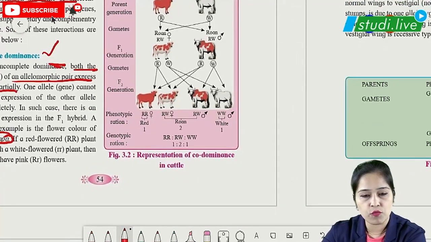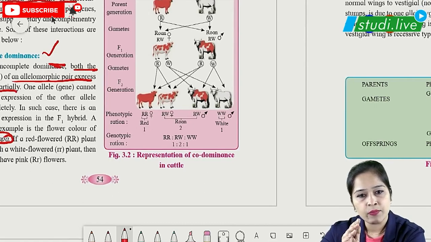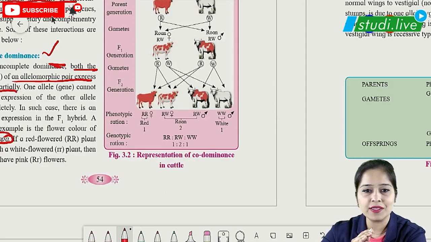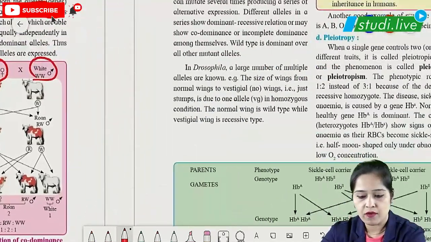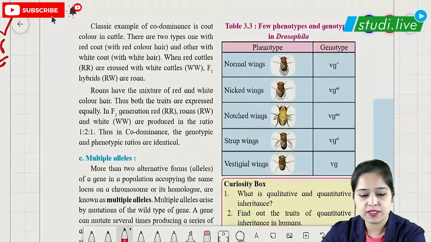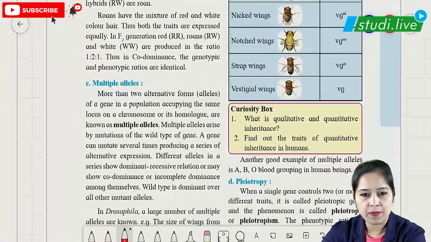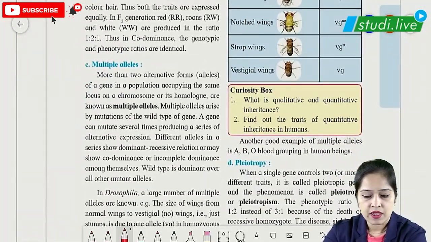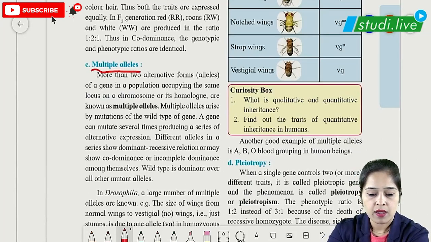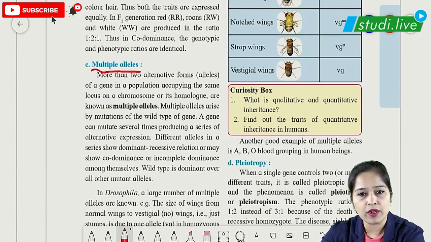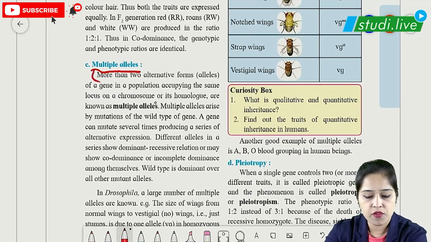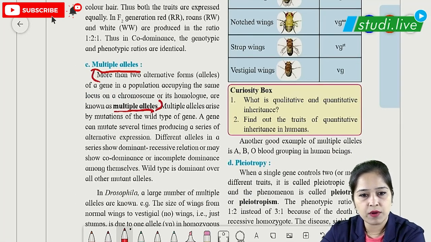The F2 generation which we can see is similar to what we had seen in incomplete dominance. The ratio is the same for phenotypic and genotypic. The ratio is 1:2:1, so it is the same. When we move on to the next topic, we see multiple alleles. Multiple alleles means we have two or more alternative forms of the gene. The definition is the same as for allele.